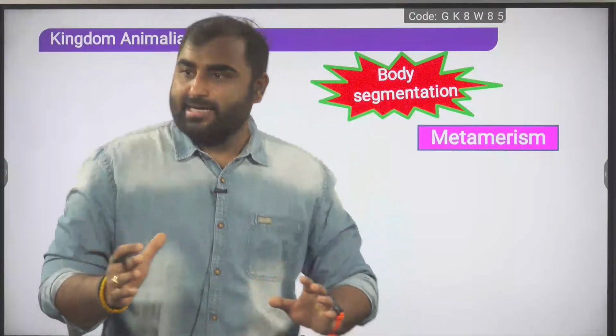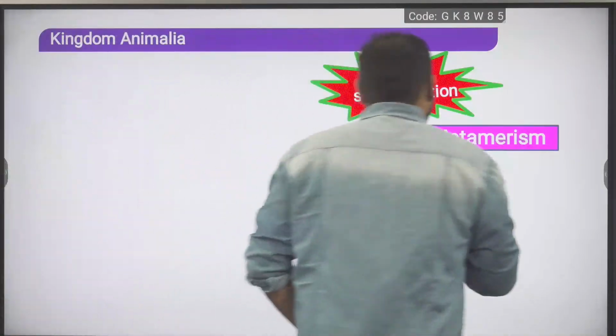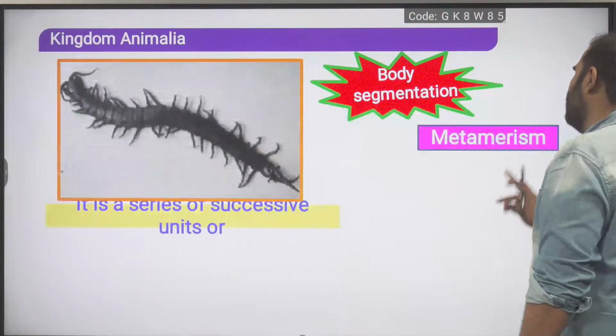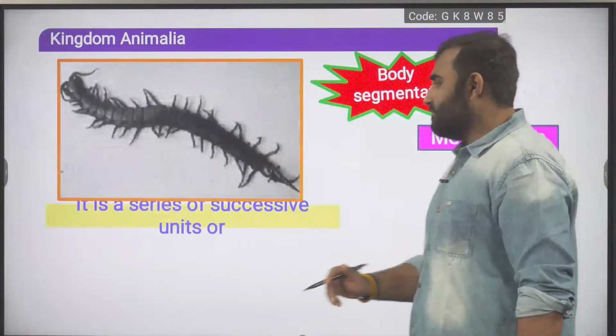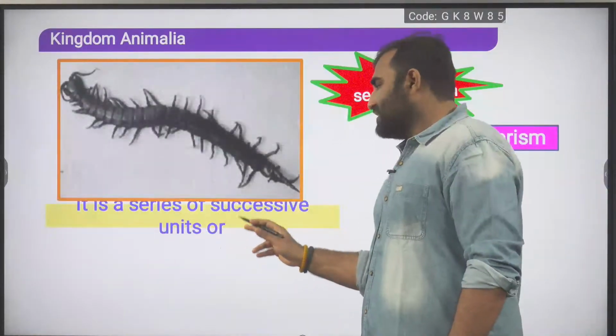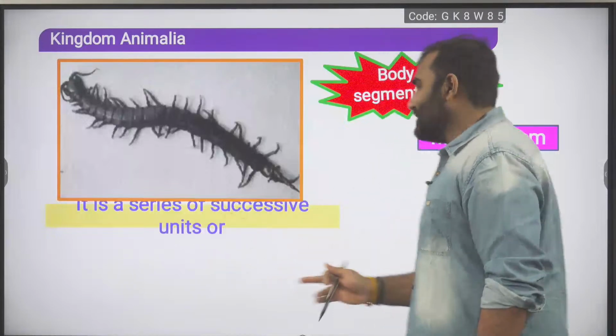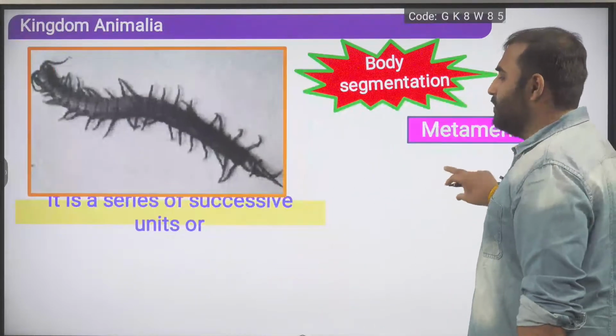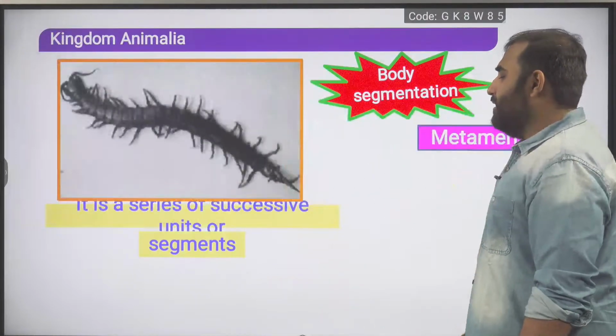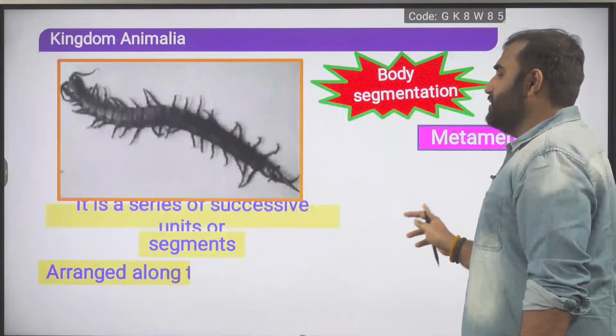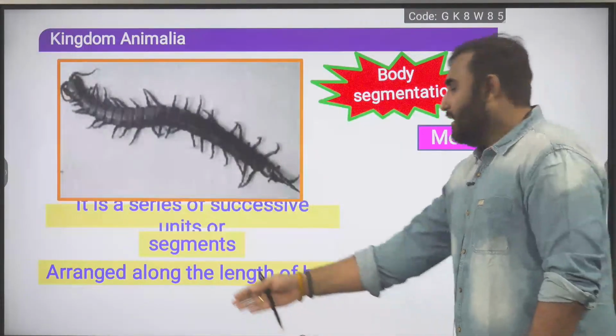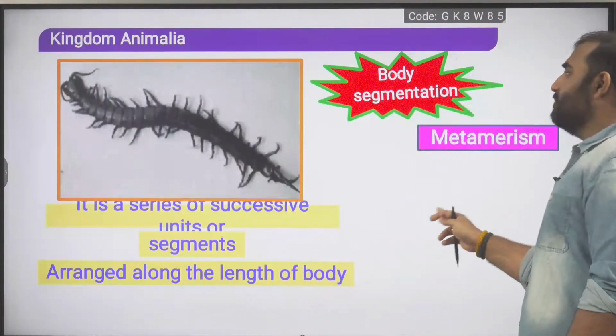Are we clear with this, guys? So let us see the definition. In body segmentation, we need to speak about metamerism. It is a series of successive units, back-to-back successive units, and these are also called segments. A series of successive units are present, arranged along the length of the body.